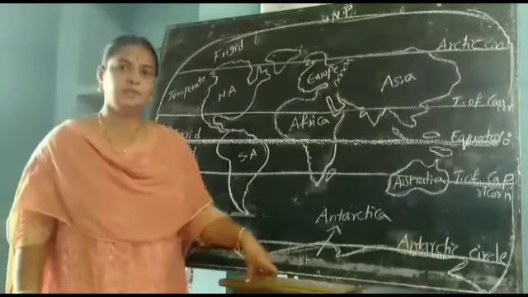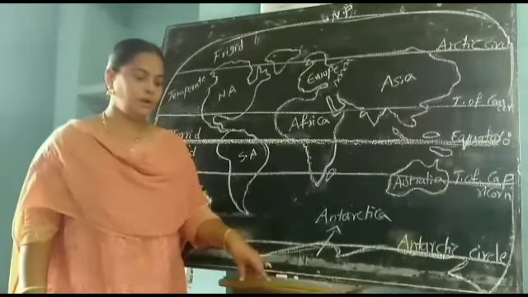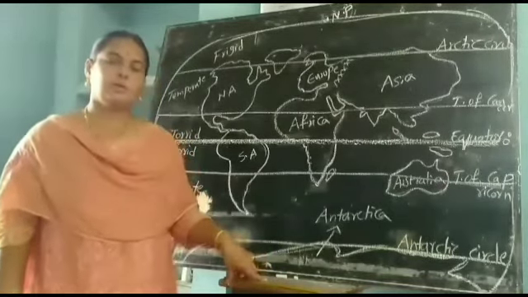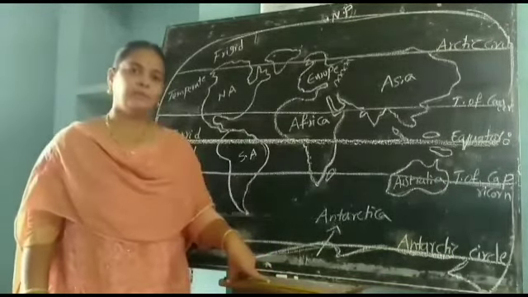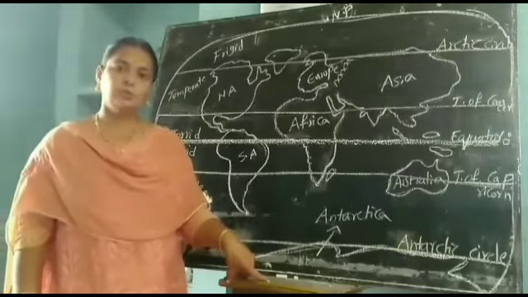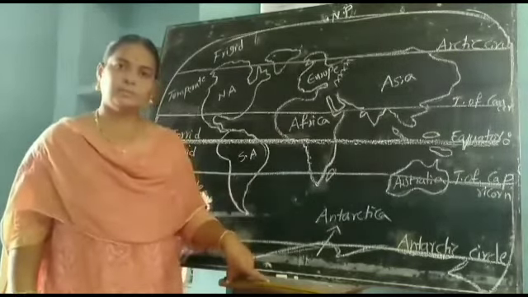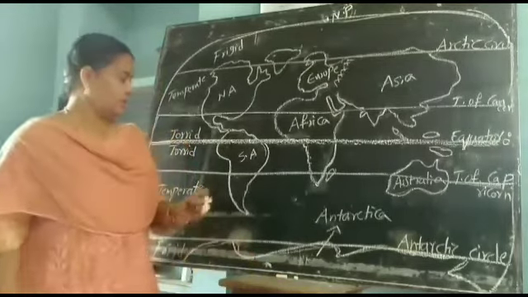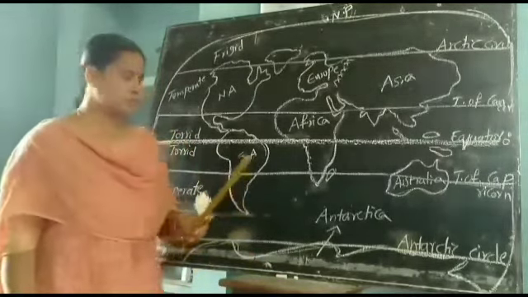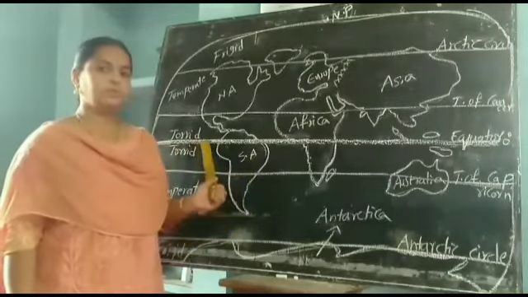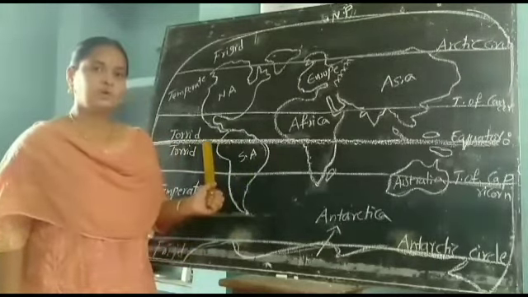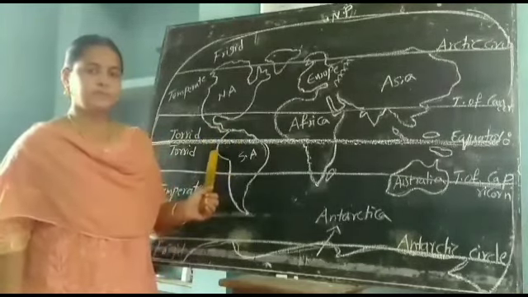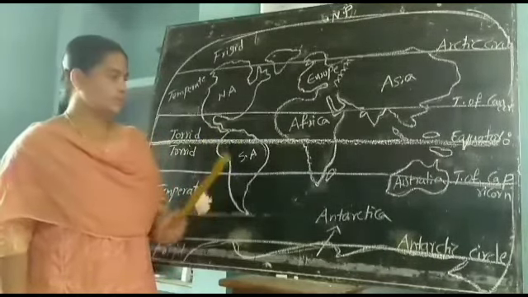Okay, next, zones. We have mainly three types of zones. Already I said, what are they? First one torrid zone, second one temperate zone, and third one frigid zone. Now we will see their climates also. The torrid zone is also called the hottest zone because it always receives the direct rays of the sun.